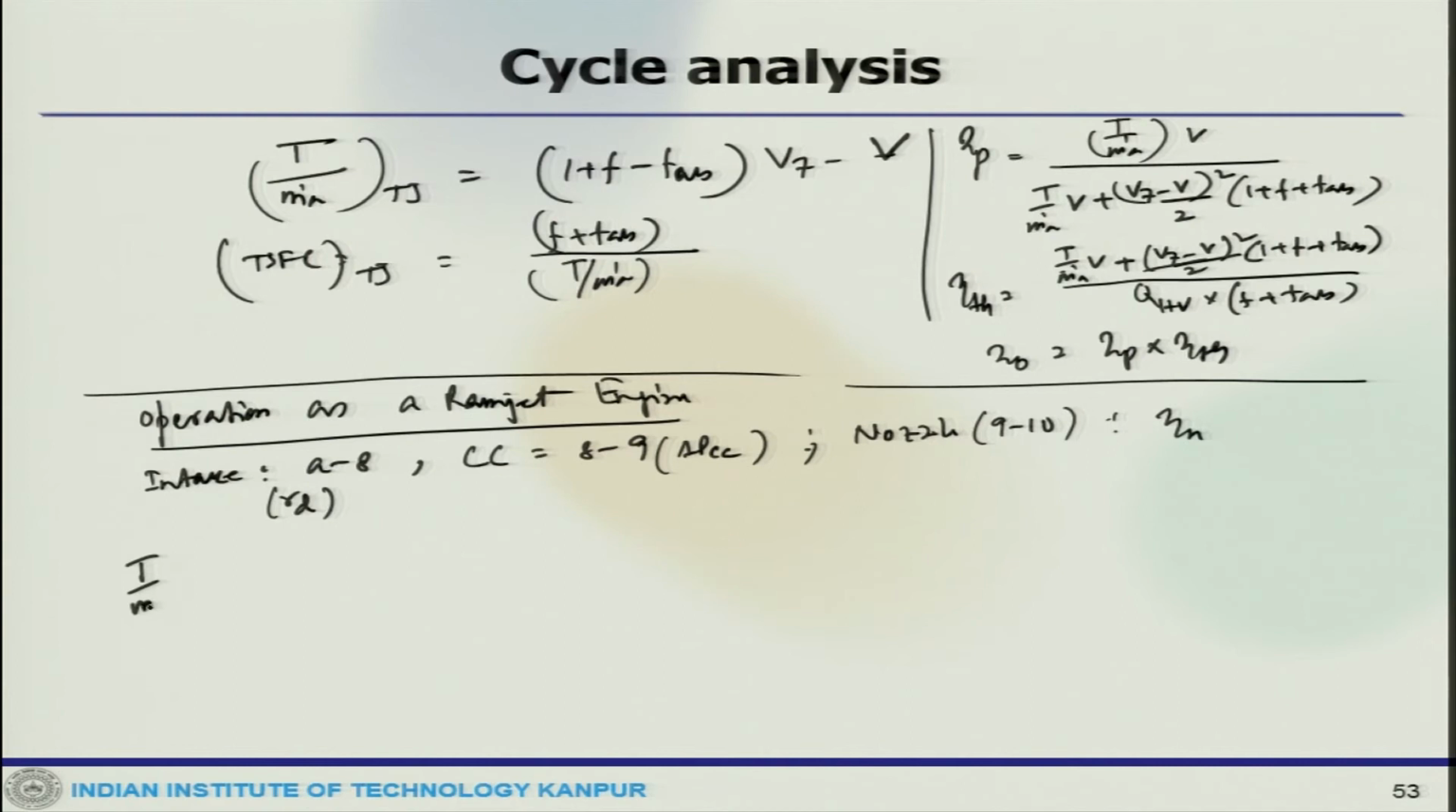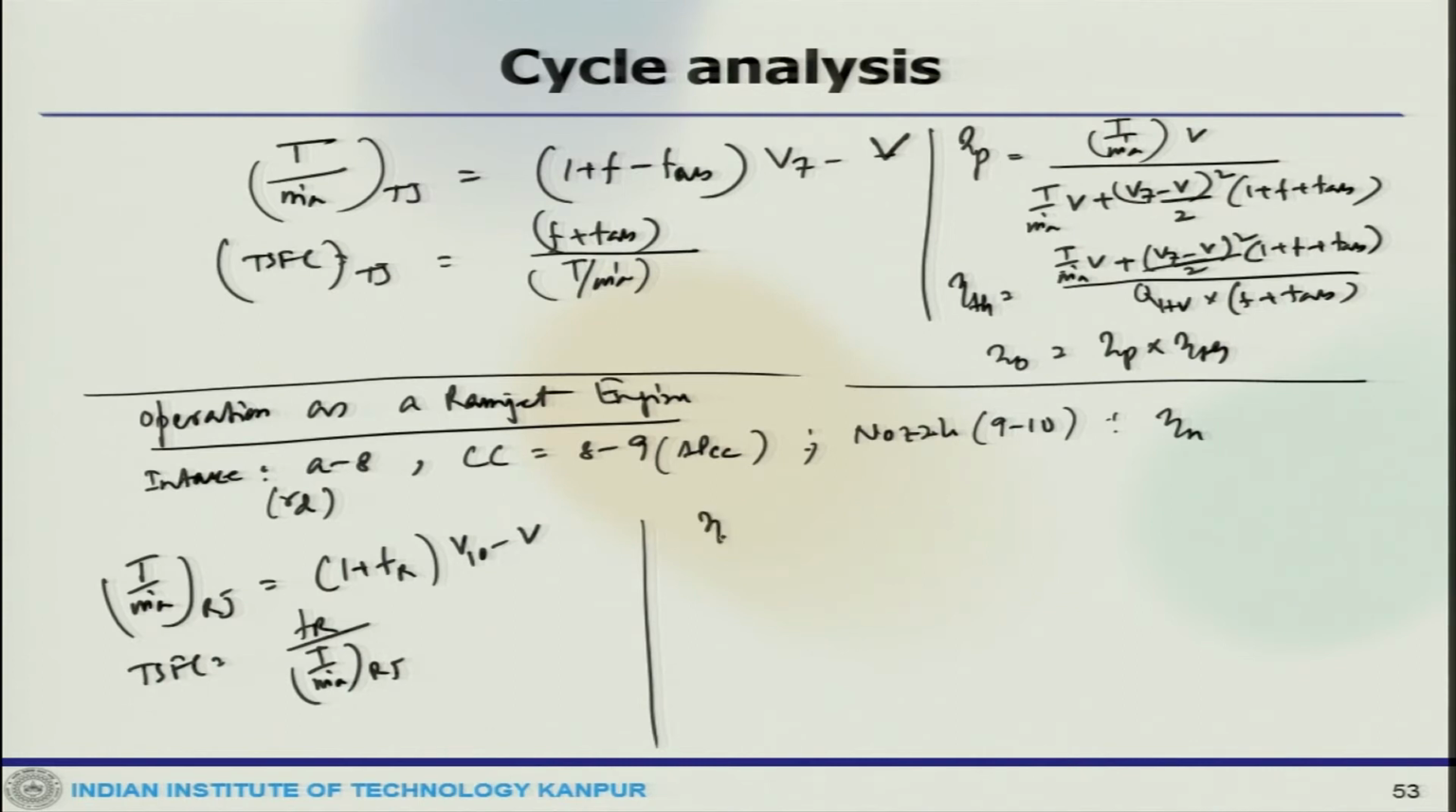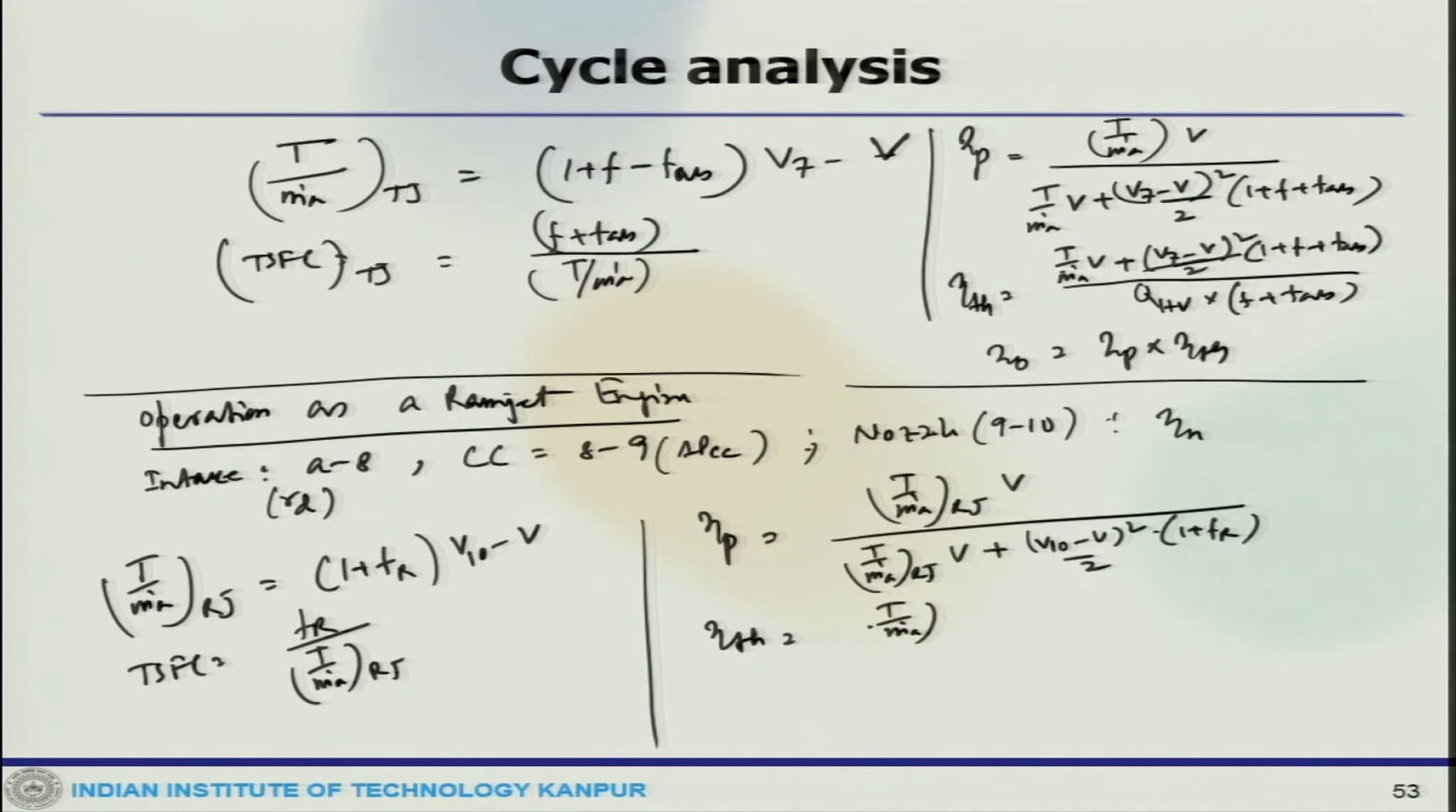and then we can calculate the performance parameters, like let us say T by m dot A for ramjet is (1 plus Fr), which is the fuel ratio for ramjet, V10 minus V, and TSFC would be Fr by T by m dot A of ramjet, and our propulsive efficiency would be T by m dot A ramjet into V divided by T by m dot A ramjet V plus (V10 minus V) square by 2 into (1 plus Fr), and thermal efficiency would be T by m dot A ramjet V plus (V10 minus V) square by 2 into (1 plus Fr) divided by Fr QHV, and overall efficiency equals propulsive into thermal. So, this is when it operates as a ramjet.